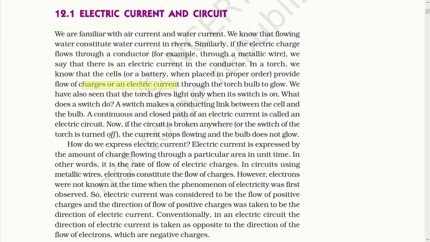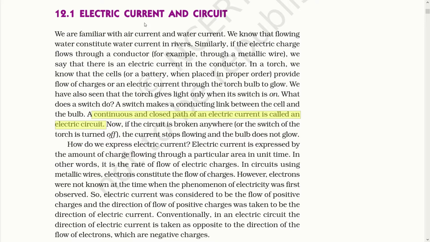We have also seen that the torch gives light only when its switch is on. What does a switch do? A switch makes a conducting link between the cell and the bulb. The continuous and closed path of electric current is called an electric circuit. Now, if the circuit is broken anywhere or the switch of the torch is turned off, the current stops flowing and the bulb does not glow. That means children, in this section, we come to know a brief description of electric current.